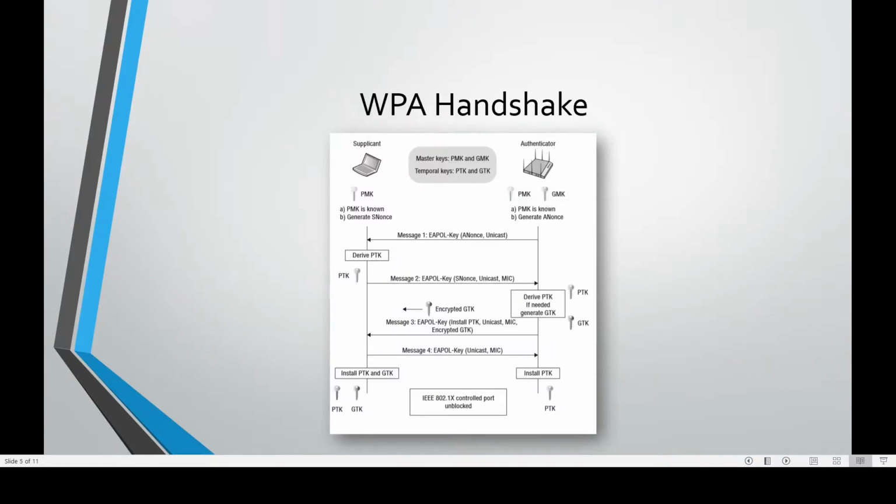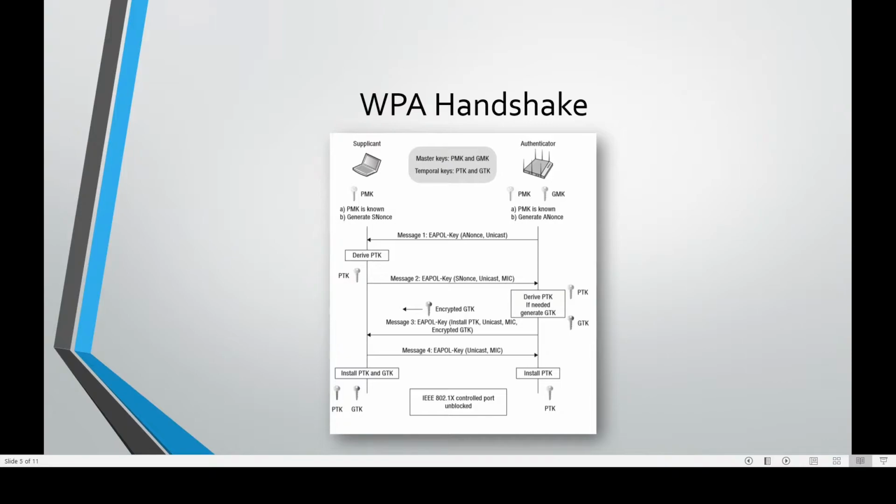So let's talk about the WPA handshake. The first thing that happens is the access point sends an EAPOL message with a nonce, a random number, to the device to generate the PTK. Don't forget the client device knows the access point's MAC because it's connected to it. It has the PMK, SNonce and its own MAC address. Once it receives a nonce from the access point, it has all the inputs to create the PTK. PTK is equal to PRF and the formula goes on. The MAC address is the source address, or MAC address, of the access point which is sending the first EAPOL message to the device.